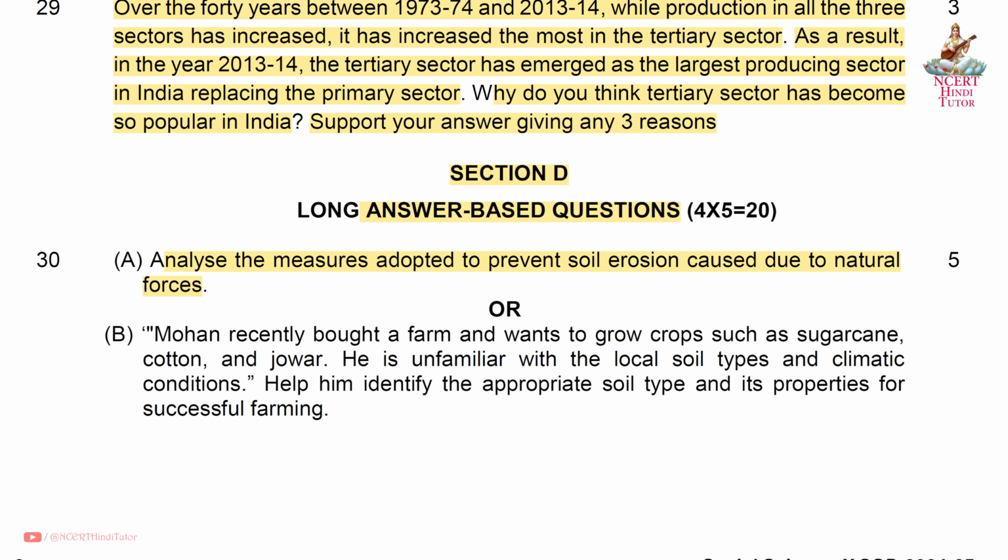Question 30b, Mohan recently bought a farm and wants to grow crops such as sugarcane, cotton, and jowar.